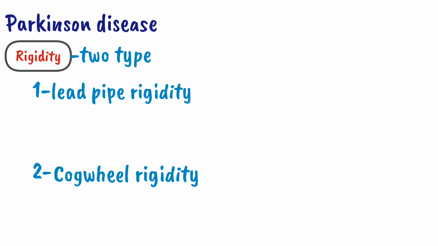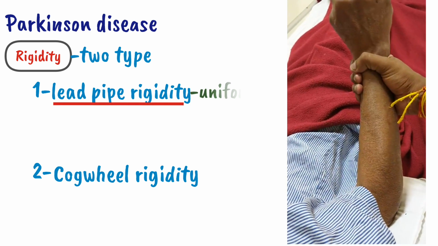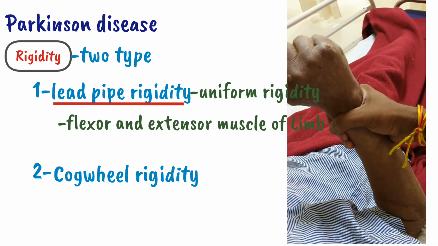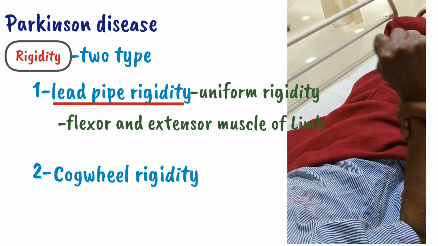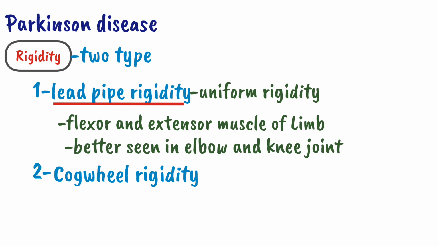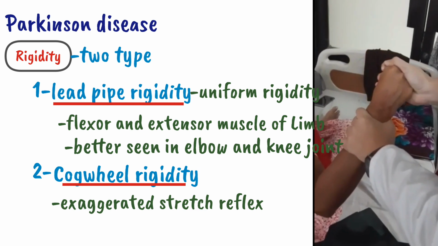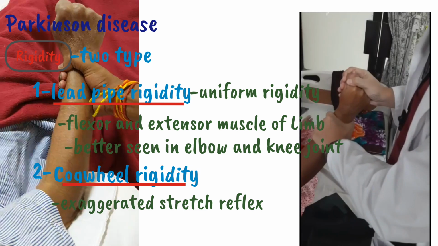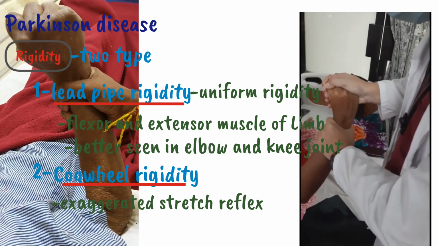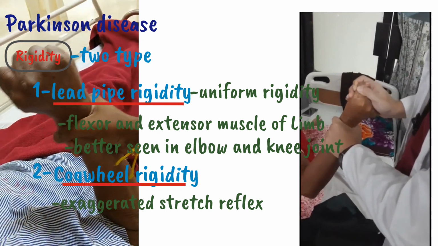Now coming to the second clinical feature, rigidity of Parkinson disease. In Parkinson disease, there are two types of rigidity. The first one is lead pipe rigidity and the second one is cogwheel rigidity. Lead pipe rigidity is a uniform rigidity in flexors and extensors of the limb, and it is better seen in the elbow and knee. Cogwheel rigidity is an exaggerated stretch reflex, predominantly present in the wrist joint. You can see the lead pipe rigidity and the cogwheel rigidity in this video.